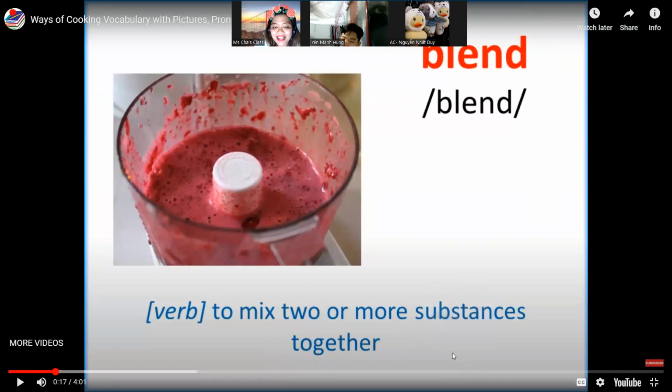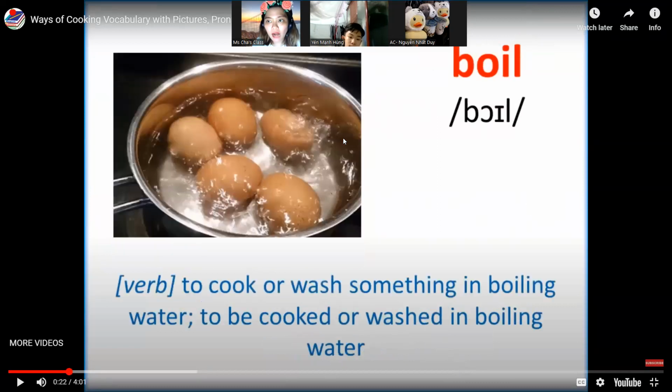Next one is blend, to mix more together. When you say blend, putting them all together, to combine them together. How about this one? To cook or wash something in boiling water.